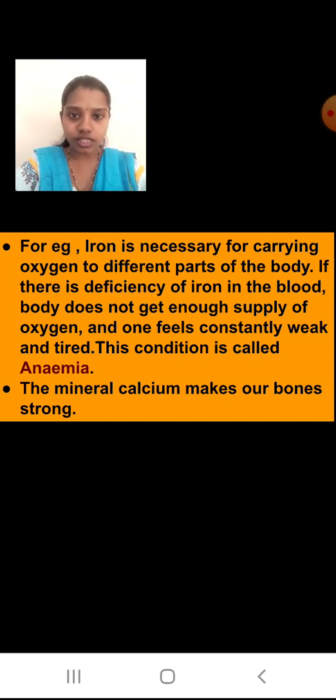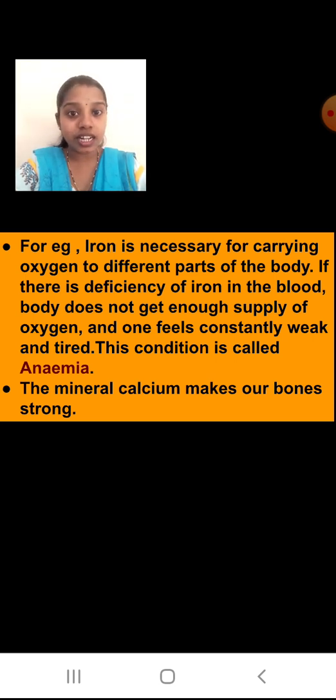If there is deficiency of this iron in the blood, the body does not get enough supply of oxygen. Yes, if iron is less, oxygen will not be given to all parts of the body. Okay, and one feels constantly weak and tired. So when this condition happens, we are suffering from a disease called anemia. What will you call the disease? Anemia. You can see the spelling there.